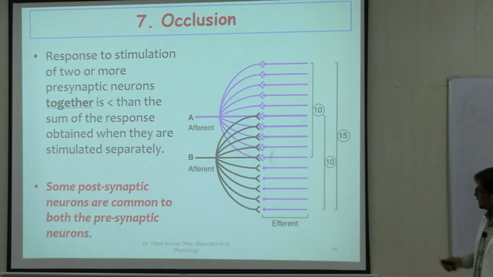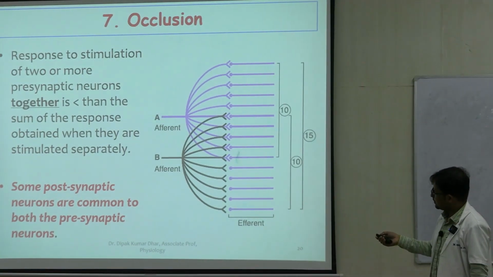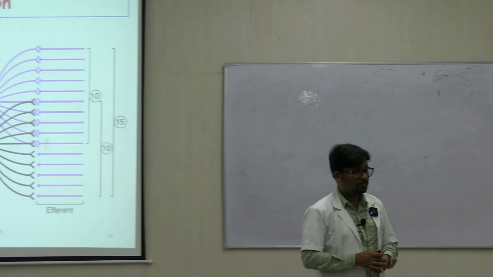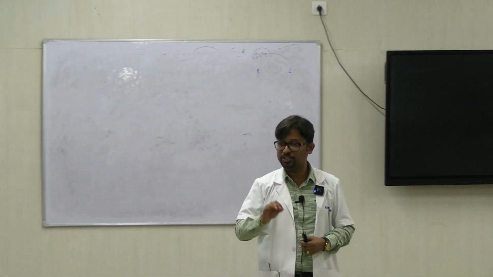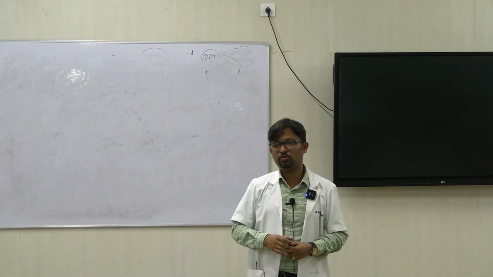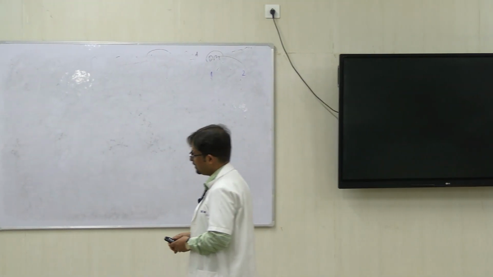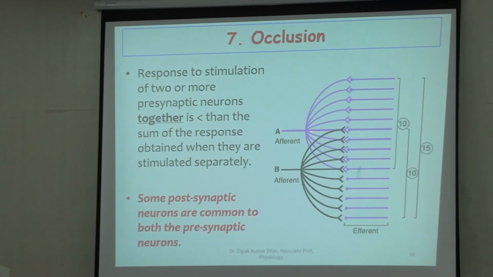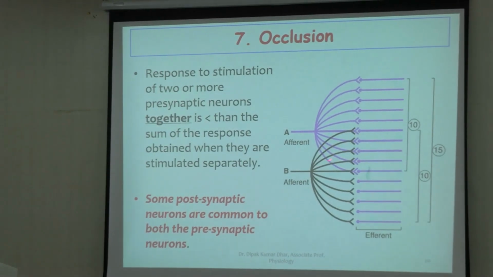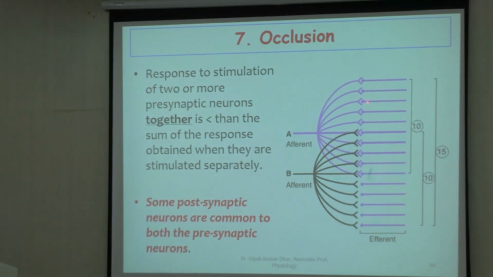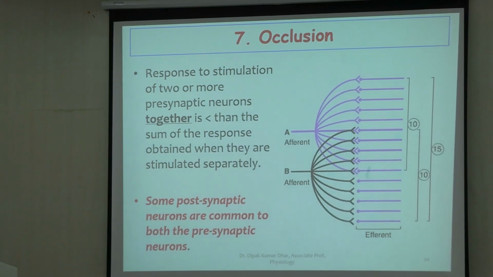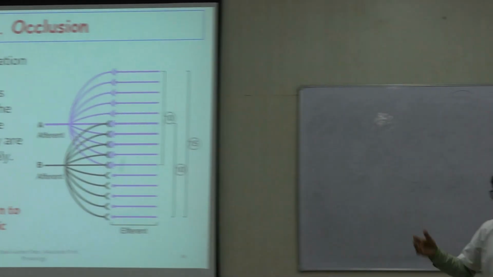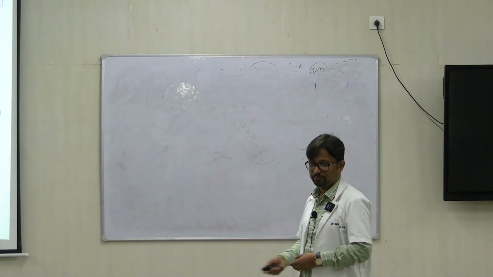If it happens that the net result is less than the sum of the individual stimulation of the presynaptic neurons, we call this occlusion. So what does it mean? Let's say you stimulate afferent neuron A. Neuron A makes synapses with 10 postsynaptic neurons. So if you stimulate neuron A, you get a result in 10 postsynaptic neurons here.